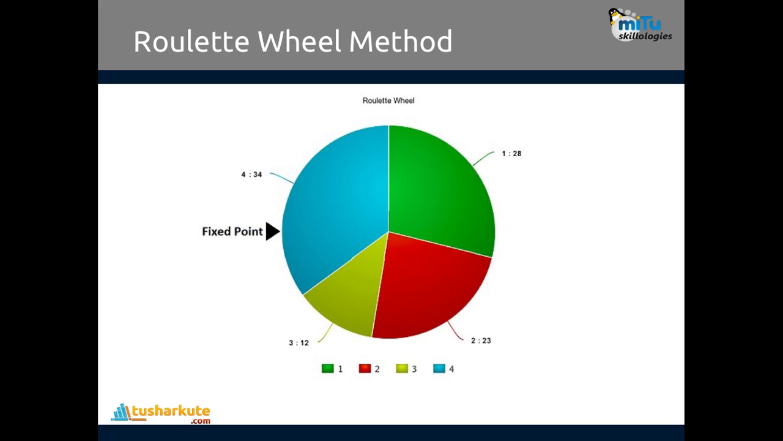See this one. So check the numbers which I mentioned over there. This is number 1, this is number 2, number 3, number 4. Here we will be applying a fixed point. The roulette wheel will revolve, and one by one it will be taking the data out of it. So this is what exactly looks like a pie chart.